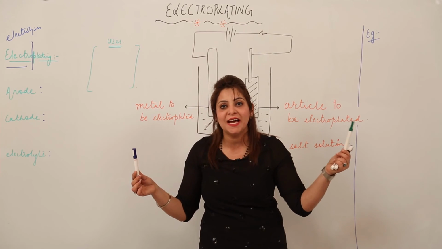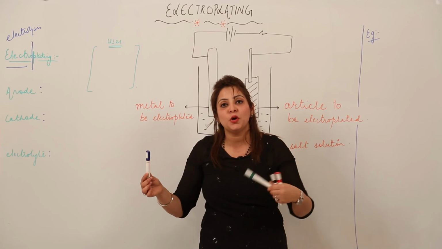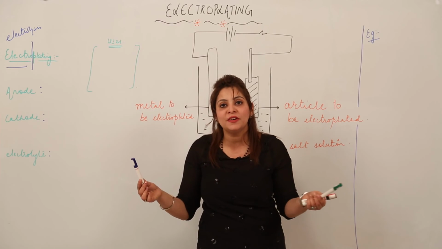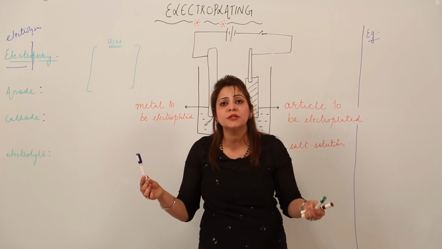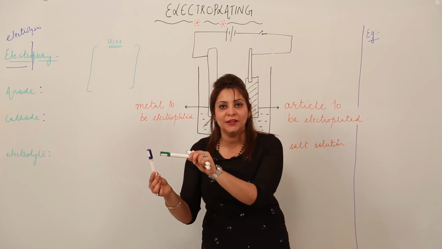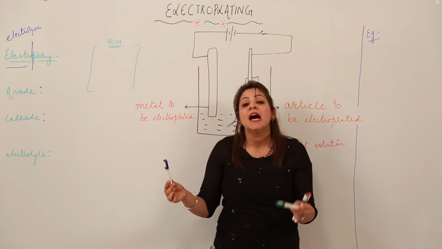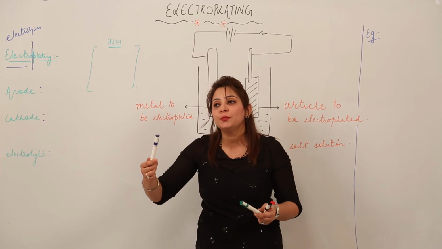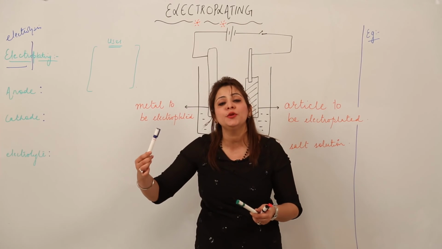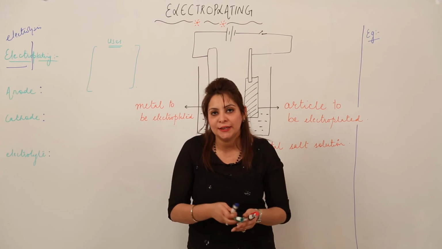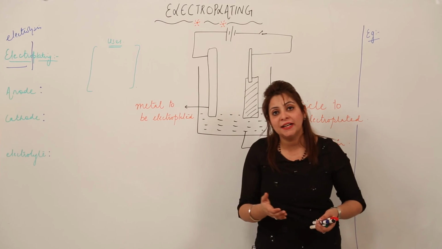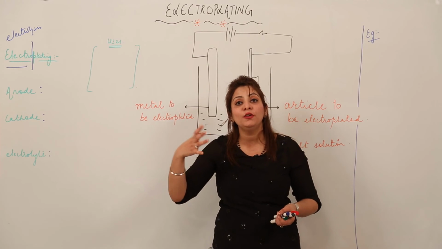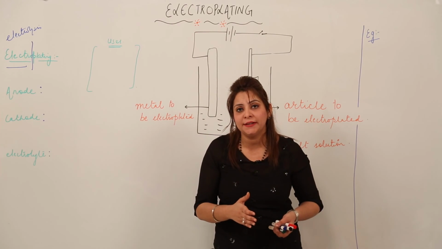And the metal should also be desired. It is not that you can just deposit any metal on the surface of this. It should serve some function, that there should be some use behind why we are depositing this on this, right? So electroplating is a process in which a metal is deposited on a desired article in order to perform a certain function or in order to improve some property, right? So this is electroplating. And why is electroplating done? Like I told you, they serve some important uses, or they improve certain kinds of properties. So what are the uses of electroplating?